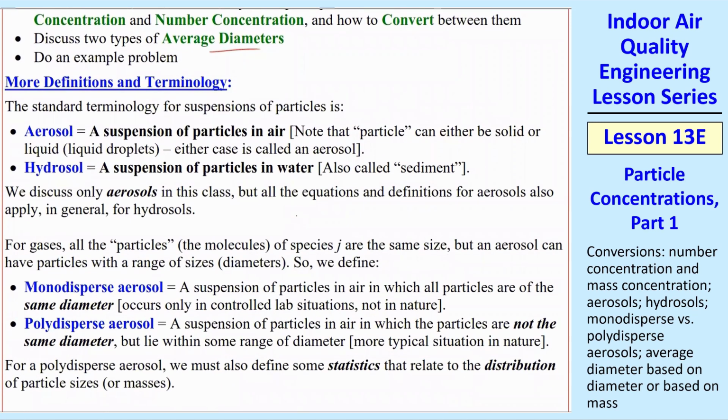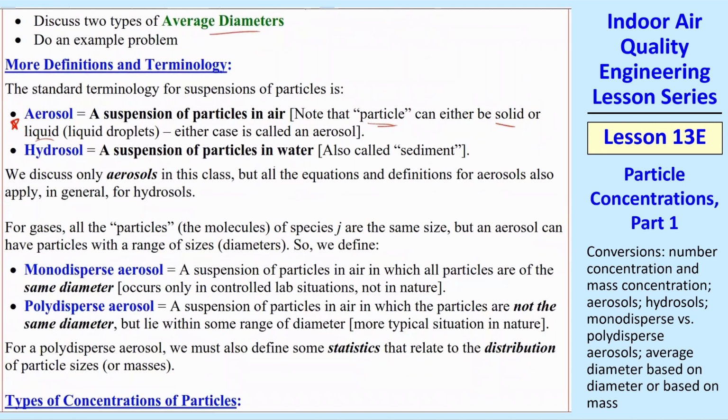The first additional definition is aerosol, and aerosol is a suspension of particles in air. And I want you to remember that a particle can be either a solid or a liquid. You can have liquid droplets, and people in the air pollution business still call those particles. Then a hydrosol is a suspension of particles in water, and that's also called sediment.